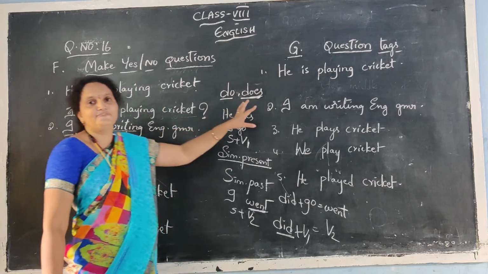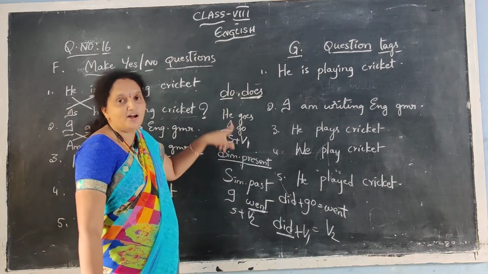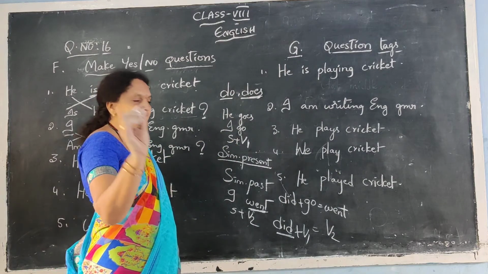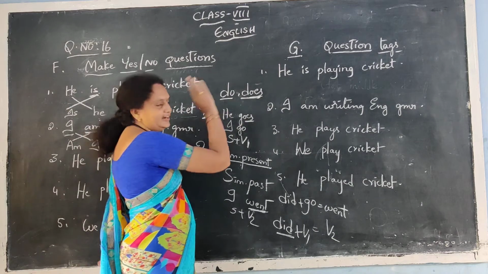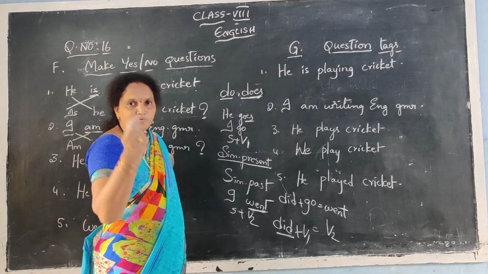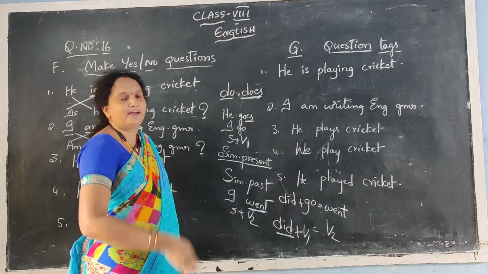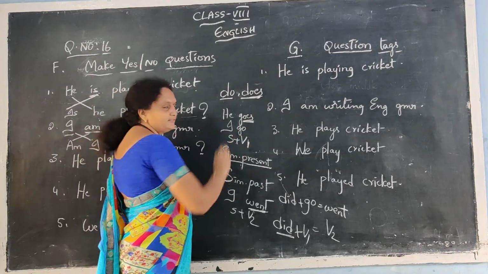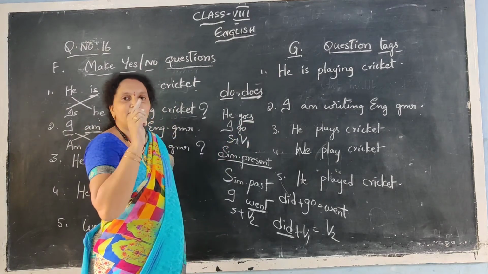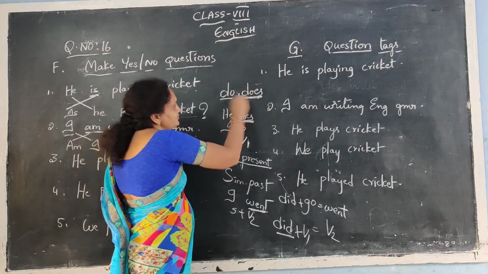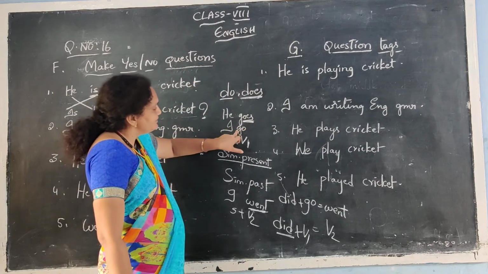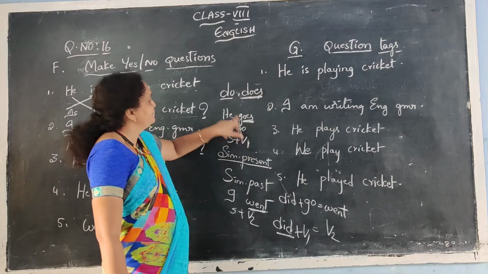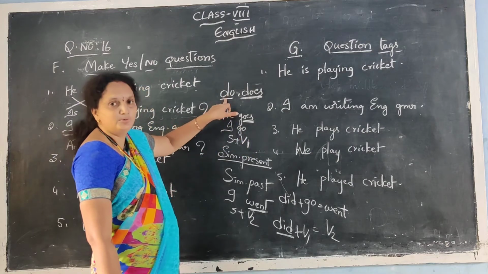So how do you identify whether to use do or does? It is simple. If you see s in the verb, you just use does. A small tip you can just keep in your mind: if you see goes here, or any form of s-added verb, you can simply use does. If you don't find any s and the V1 form of verb comes, you use do.